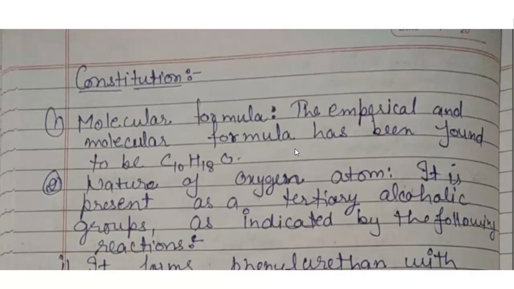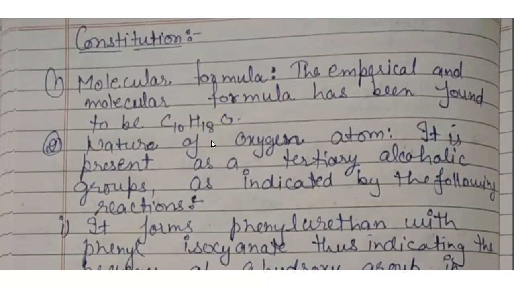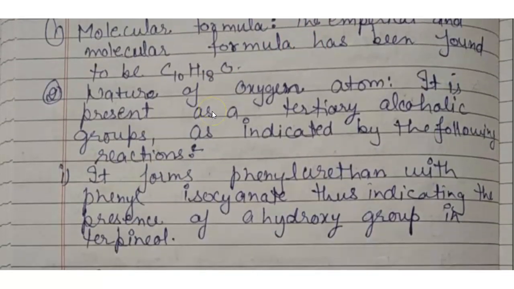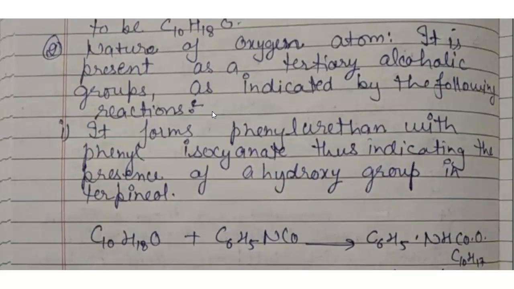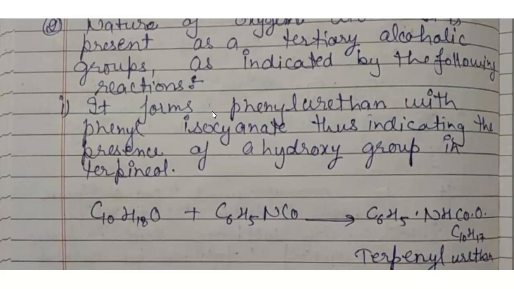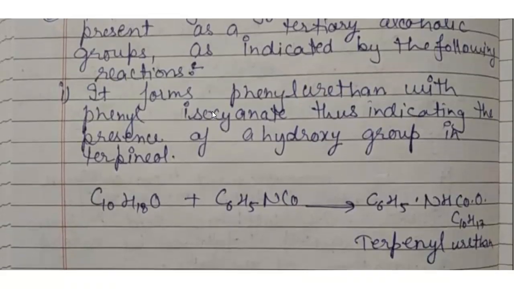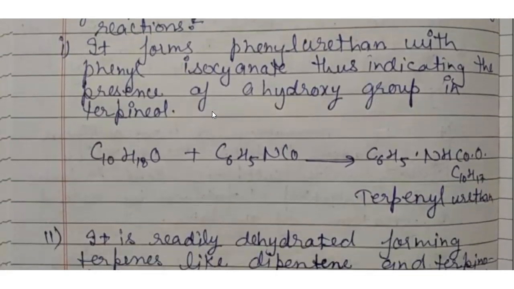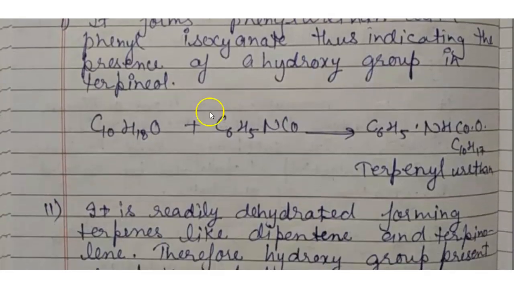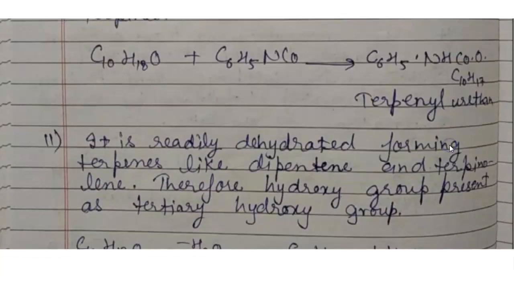Next is constitution. The molecular formula is C10H18O. Nature of the oxygen atom: it is present as a tertiary alcoholic group, as indicated by the following reactions. It forms phenylurethane with phenyl isocyanate, thus indicating the presence of a hydroxyl group in terpineol: terpineol plus C6H5NCO gives terpinyl urethane, that is C6H5NHCO-C10H17.